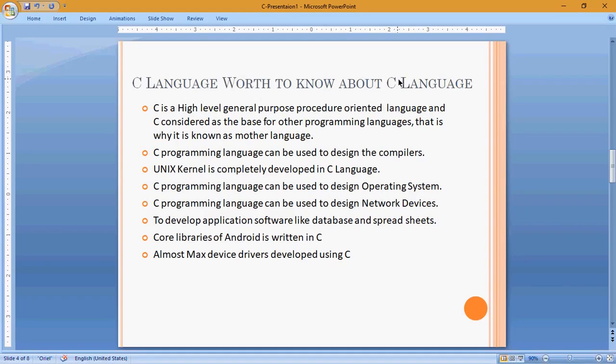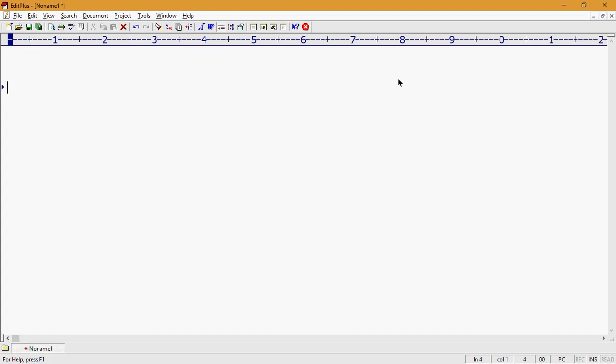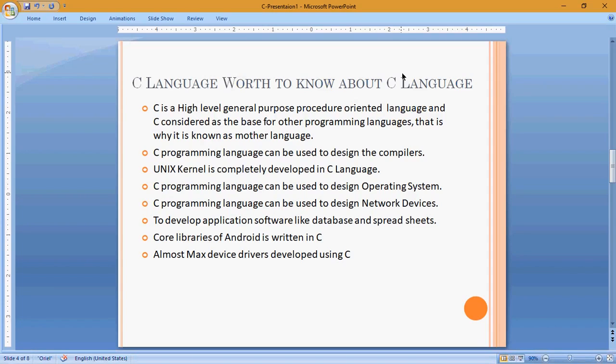Any programming language we learn is used to develop applications. Applications are software, and software are applications. Applications means the collection of programs which are used to perform a user-specific task. In the same manner, C language is also used to develop applications. Which type of applications? C language is still used in some applications and some organizations. Let me see one by one.